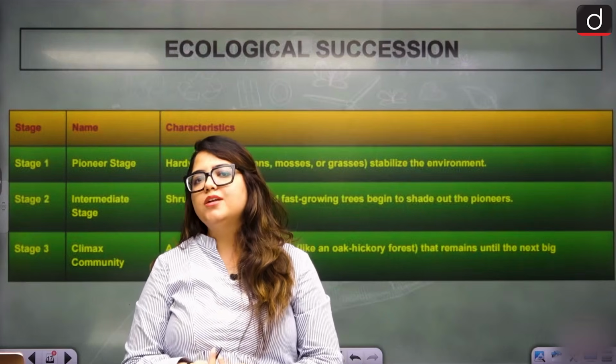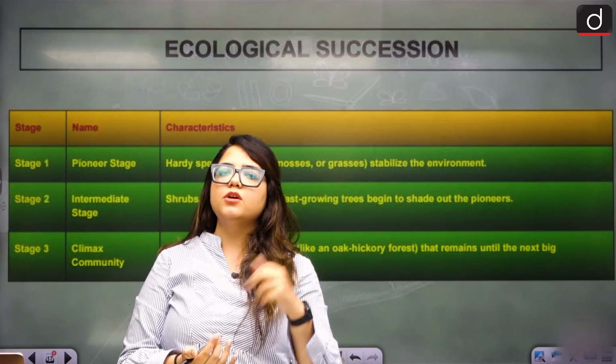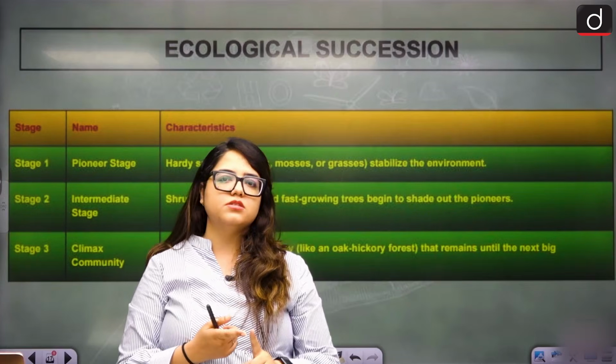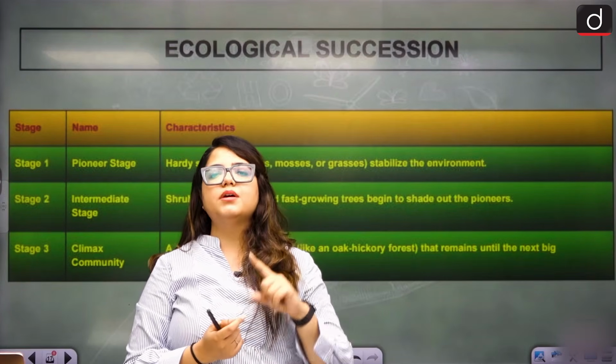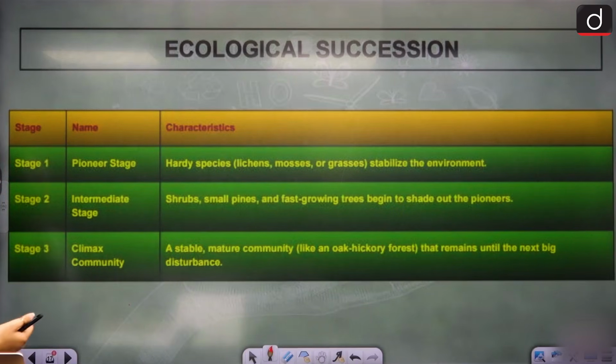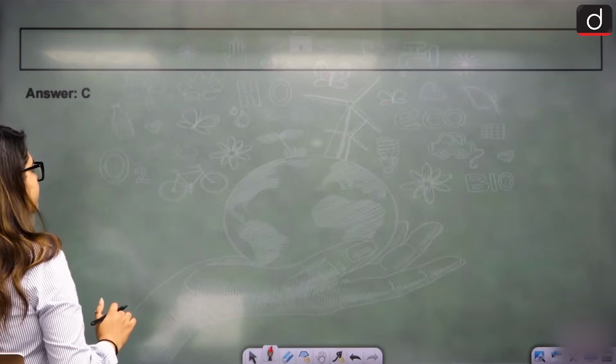So there is a term called ecological succession. We've seen ecology, we've seen ecological pyramids, we've seen how ecological structure works. Now we are talking about ecological succession. What is ecological succession? Just try to understand that ecological succession takes place in multiple stages. Why are there multiple stages in ecological succession? Because, understand what ecological succession means.